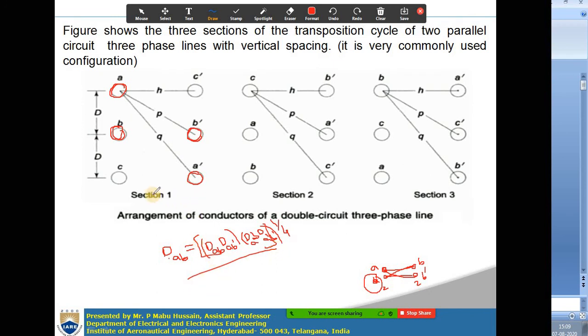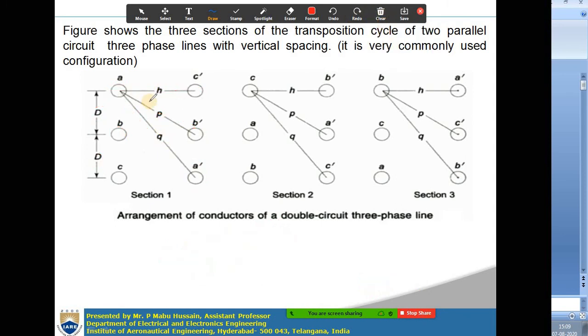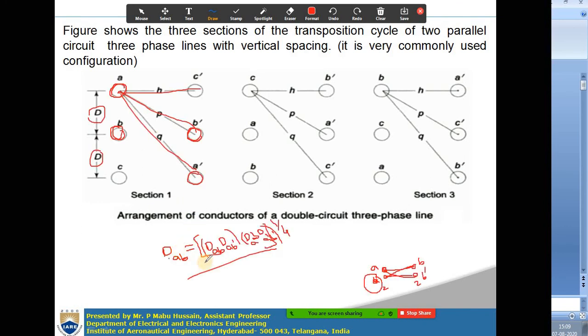Now you have to assume some distances. Let us assume the distance between any 2 conductors in the first circuit will be capital D. The distance from A to C dash will be H, A to B dash will be P, and A to C will be Q. These are assumptions. You can take any values, X, Y, Z also. I am taking H, P, Q like this. These are the assumed distances.